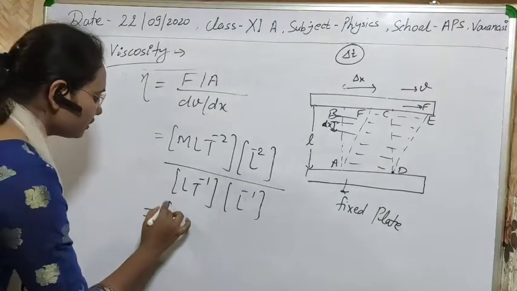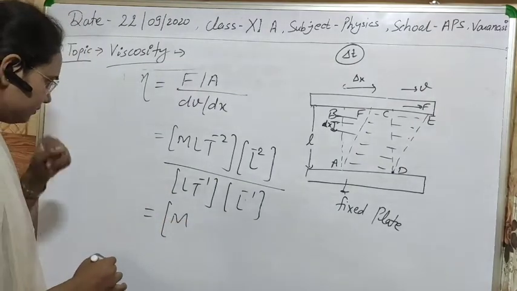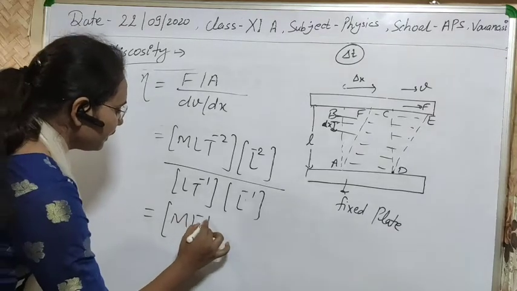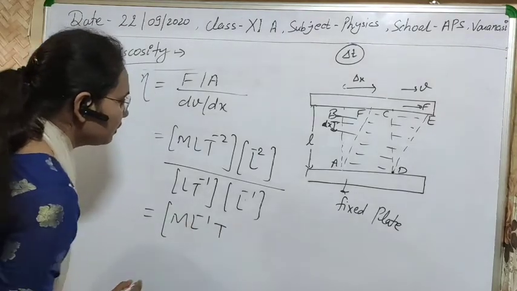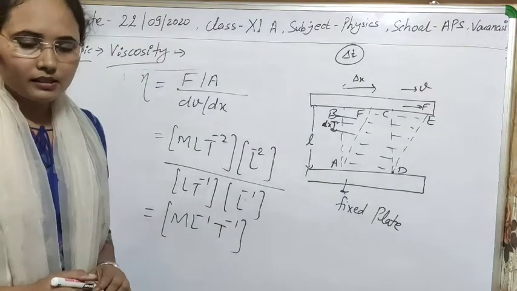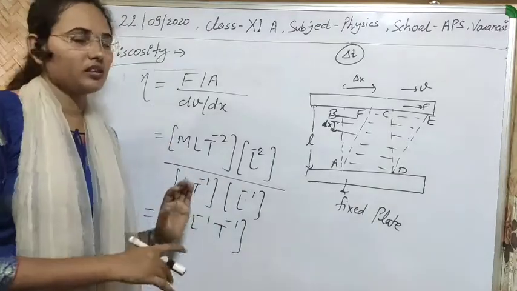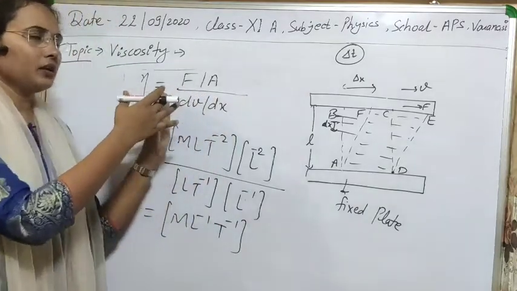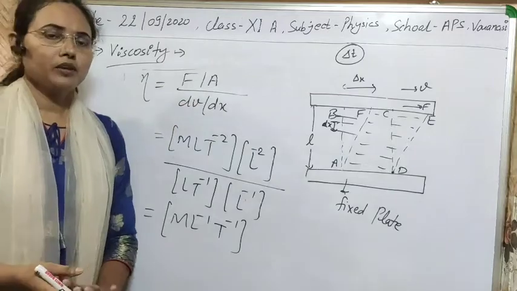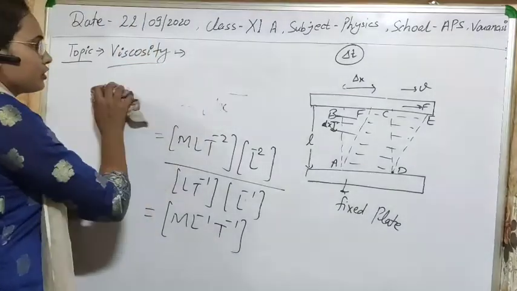After solving all these things you will get ML^-1T^-1. This is the dimensional formula of the coefficient of viscosity. We can easily calculate it from here. Clear? So let's see what is the unit of coefficient of viscosity.